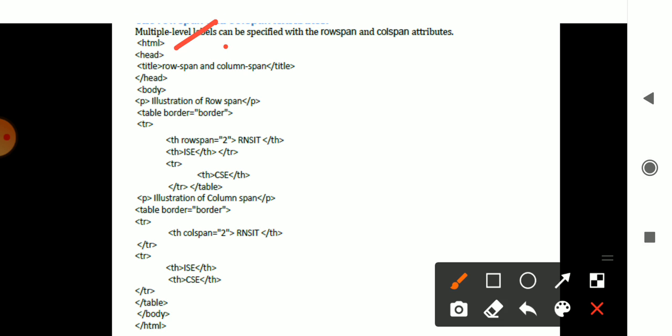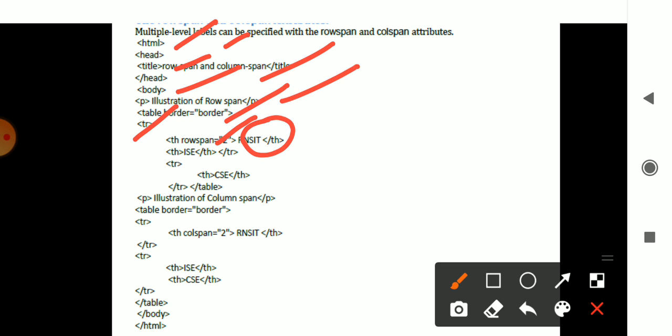As usual, you have HTML, head, row span, column span, head close, body open. Then you mention a paragraph, and you can mention a border for the table. Then in the row you have two rows. So for the RNSIT you have two rows, that is the ISE column and the CSE column. th stands for column. This is your row. In that row two columns are specified for RS and IT. In that you have ISE and CSE.